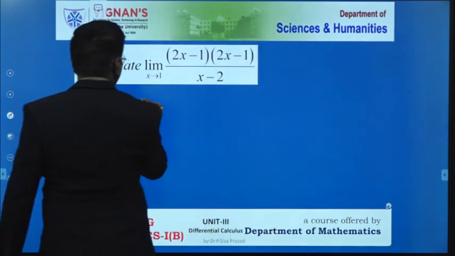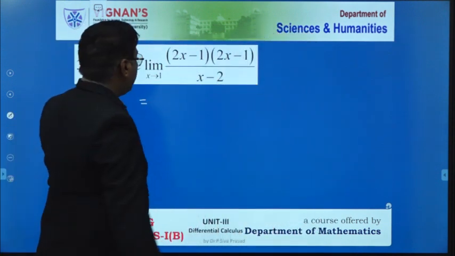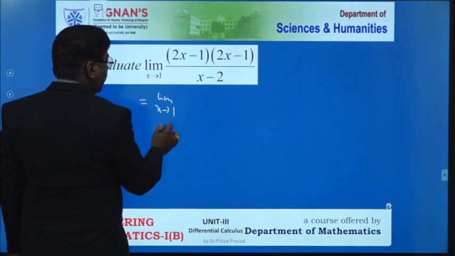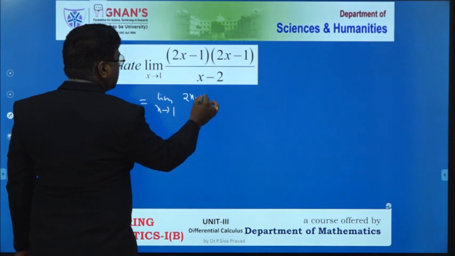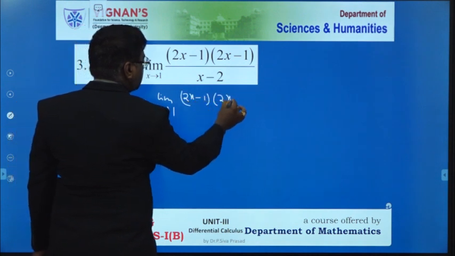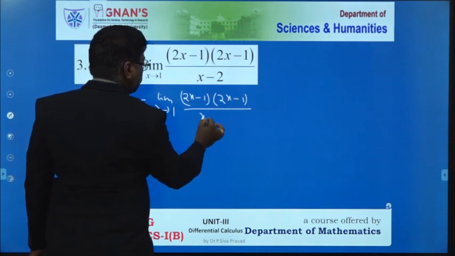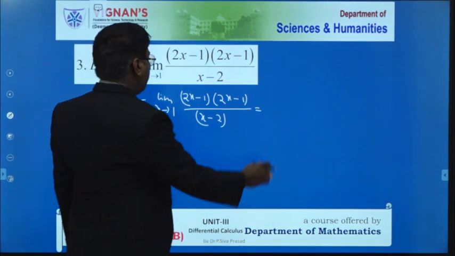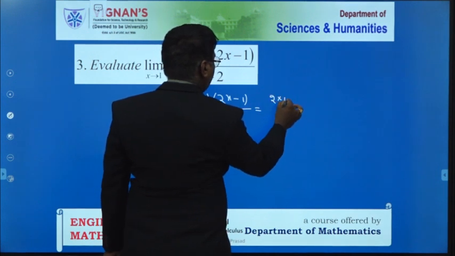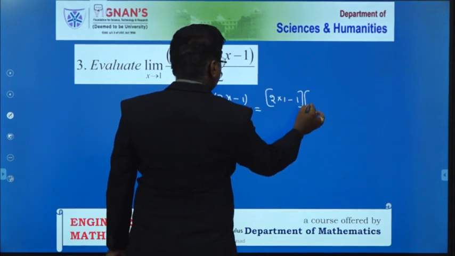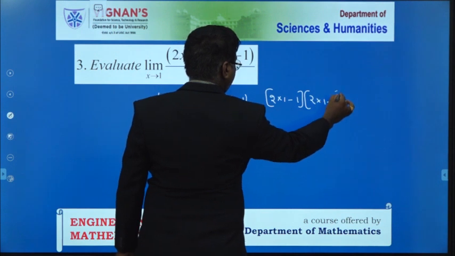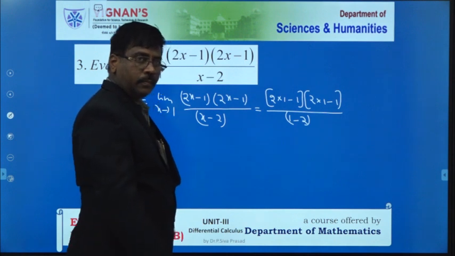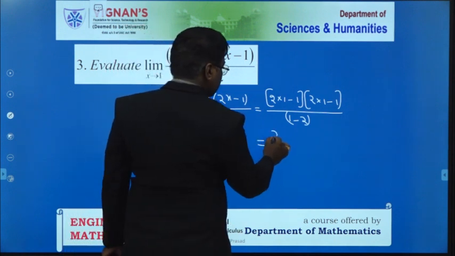We directly have to substitute the value here in place of x by 1. Then this is equal to the limit as x tends to 1 of (2x minus 1)(2x minus 1) by (x minus 2), our given problem. Simply I have to replace x by 1. That means this is 2 into 1 minus 1, next 2 into 1 minus 1 by 1 minus 2.